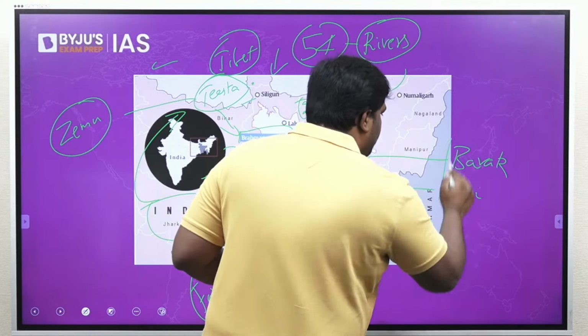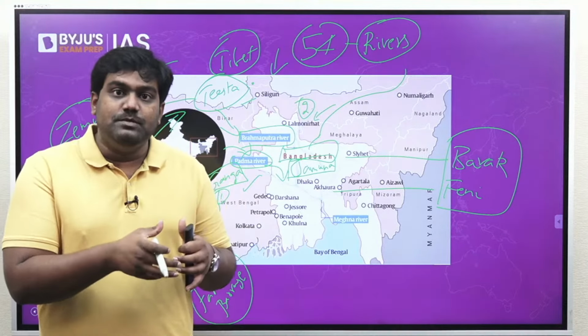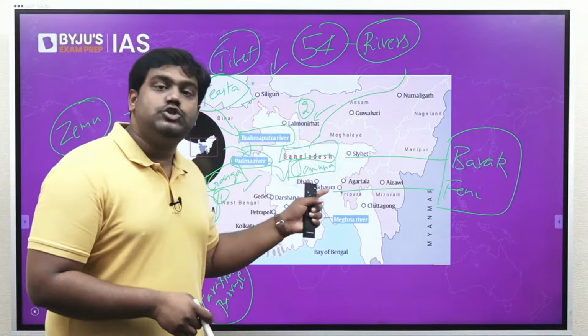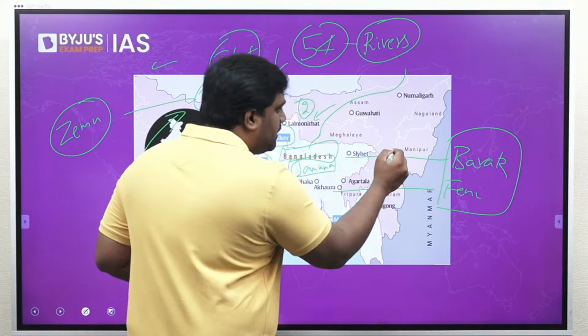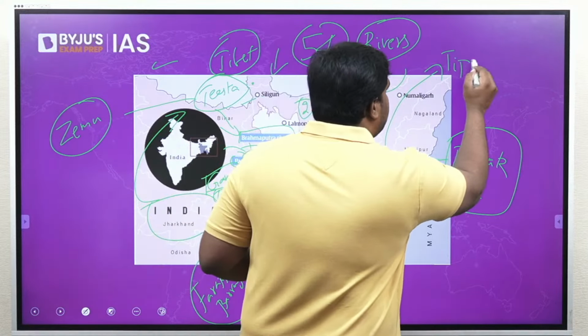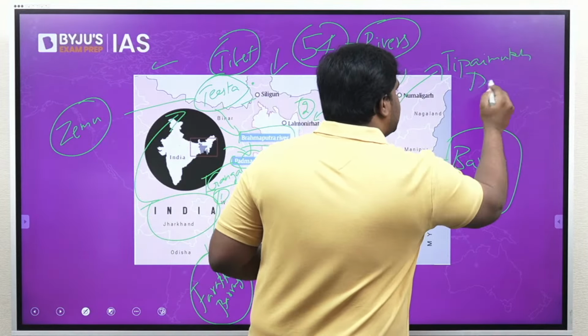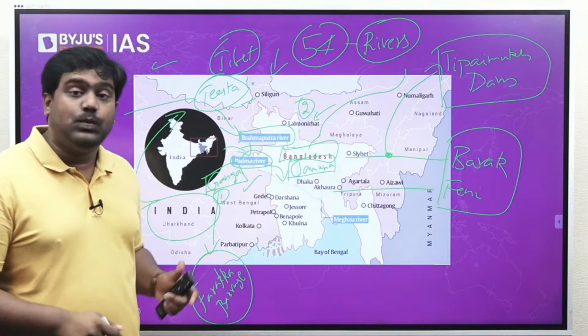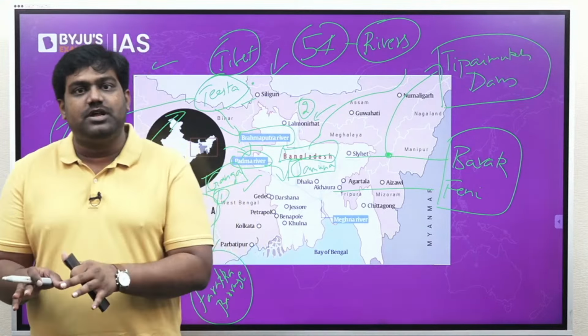The Barak River is a major river in the northeast. It flows through Nagaland, Manipur, Mizoram, Assam, and then crosses over into Bangladesh. Over the Barak, at this location, India is planning to build a dam known as the Tipai Mukh Dam. It's a proposed dam on the Barak River on the Indian side. But Bangladesh has opposed this project because Bangladesh is worried that the Tipai Mukh Dam, if it is built, might affect the flow of the river into Bangladesh. So that is why the Barak River is in news, the Tipai Mukh project is in news.